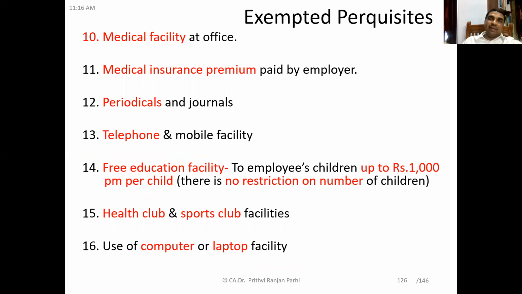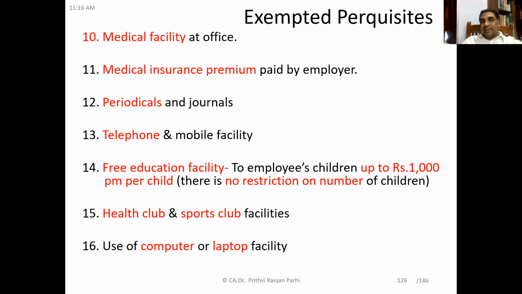Okay. Next, in the list of perquisites, you have to see the next points. Point number 10 is medical facility at office. Here we are not talking about medical allowance. We are also not talking about medical reimbursement. We are talking here about the medical facility provided in the office. Let us say in the office there is a dispensary, or in the factory there is a hospital and medical facilities provided there. That is exempt. Or a doctor is coming to office on a specific time or a specific day, and some facility is provided, and this medical facility is provided to the employees, then that is exempt. Understood?